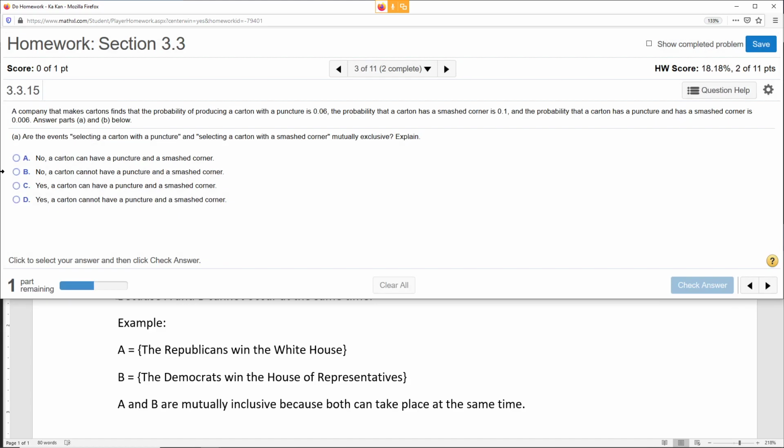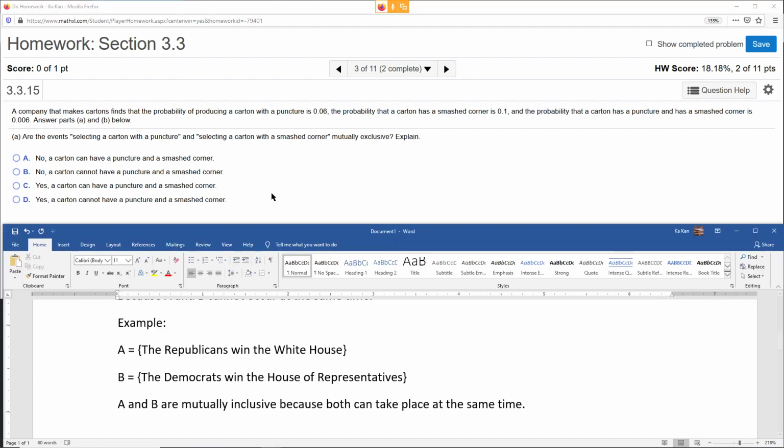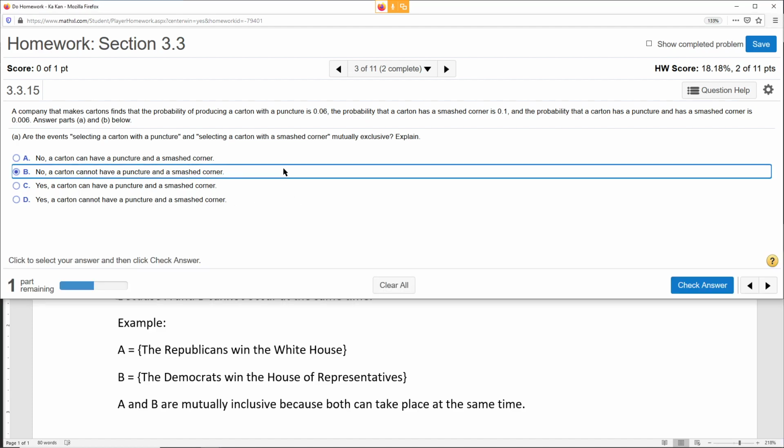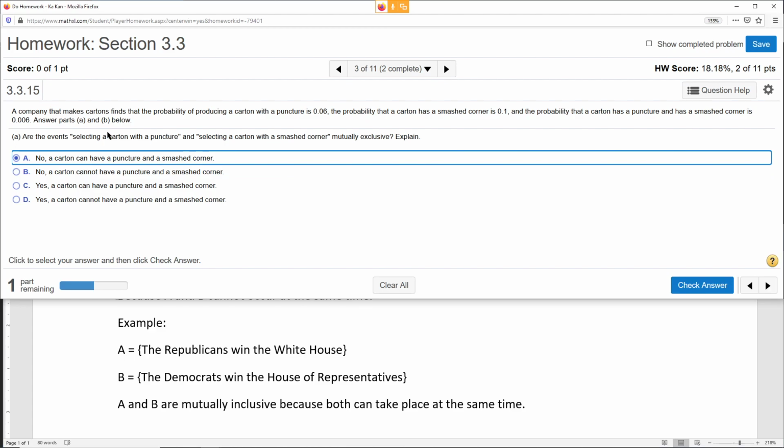So pretty easy. A company that makes cartons found the probability of producing a carton with a puncture is 0.06. The probability of a carton having a smashed corner is 0.1. The probability that a carton has a puncture and a smashed corner is 0.006. So think about this: you have two events.